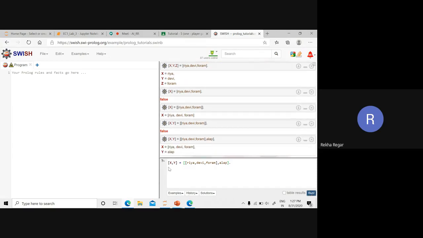So here you can see that we have two values, one is X and the second is Y. So in Prolog, the list is declared like this, or you can say we can mention a list like this.